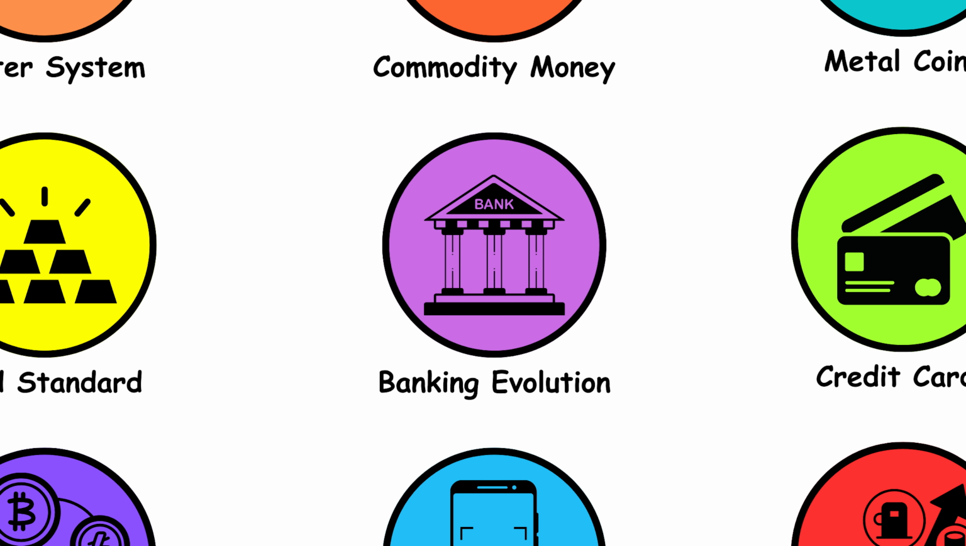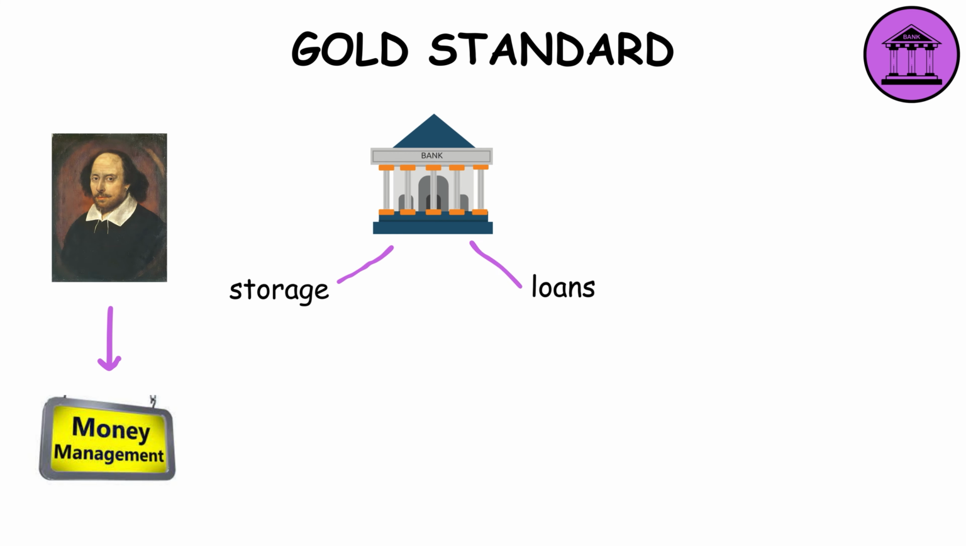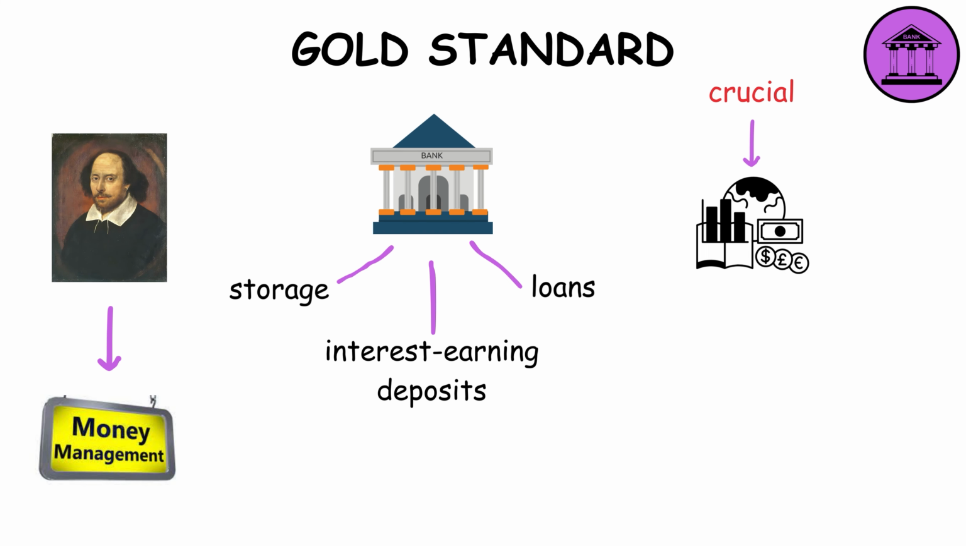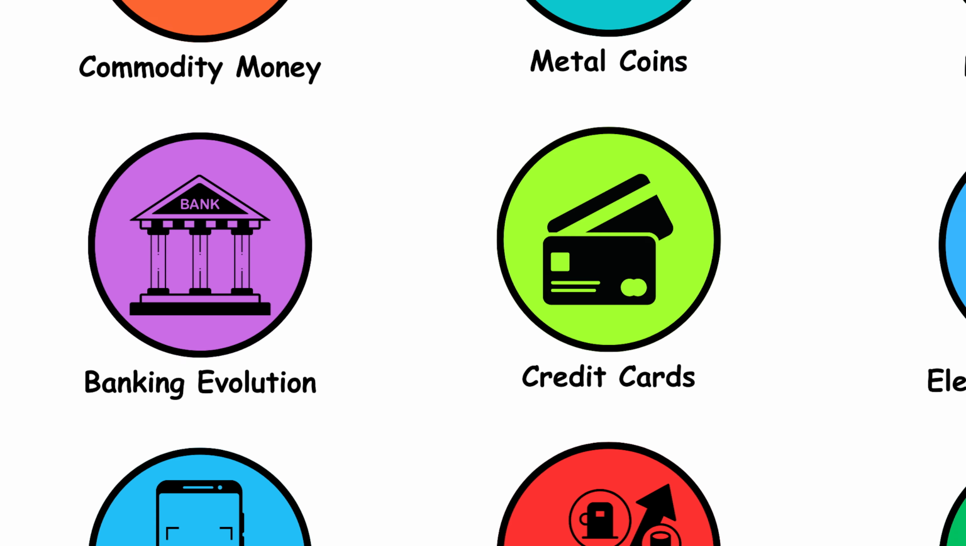Banking evolution. Banking evolution, since the Renaissance, transformed money management. Banks started offering storage, loans, and interest-earning deposits. This system played a crucial role in economies, but also led to complexities like inflation, bank runs, and the need for government regulation.